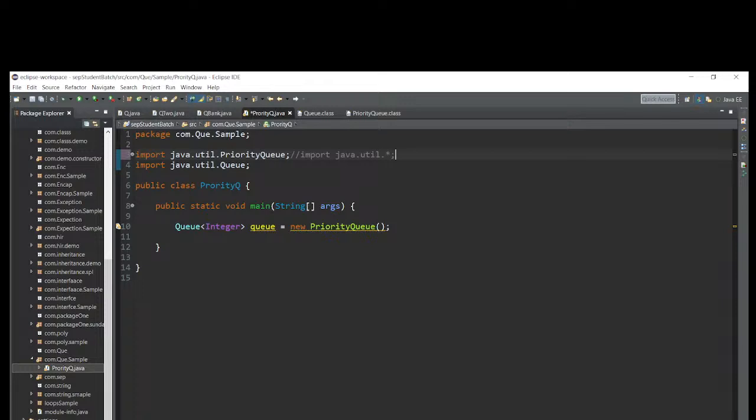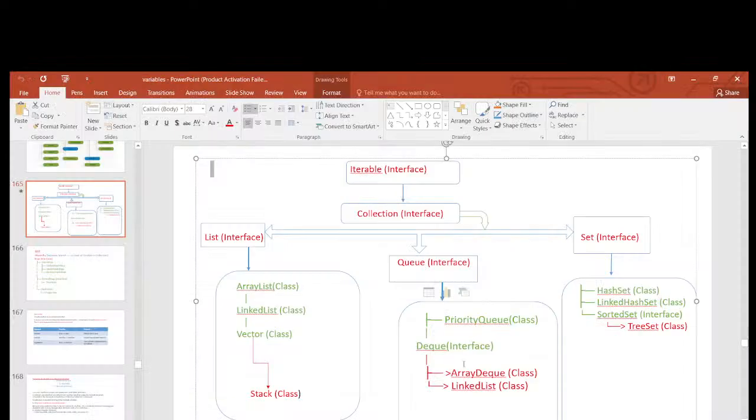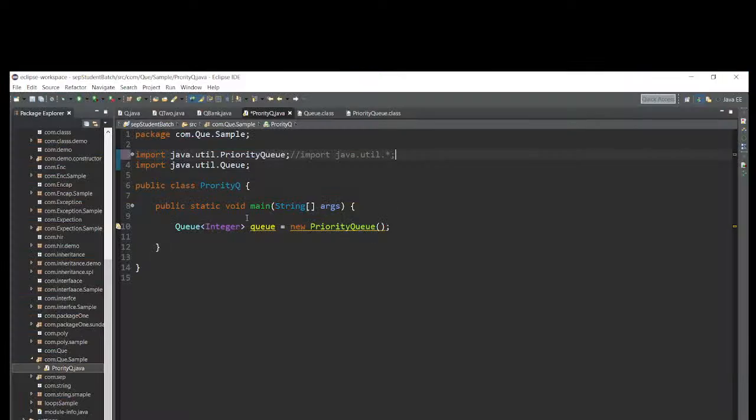It might be PriorityQueue, ArrayQueue, LinkedList, all will come into our application simply by using the star. That is the importance of the star. Otherwise you can import the PriorityQueue class individually. So the point I am trying to make here is that Queue is one interface implemented by one class.